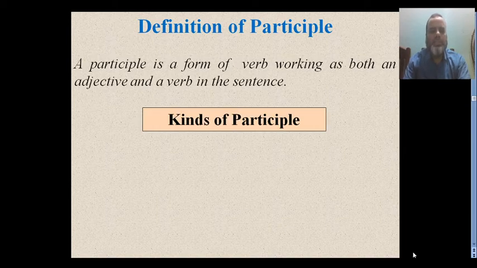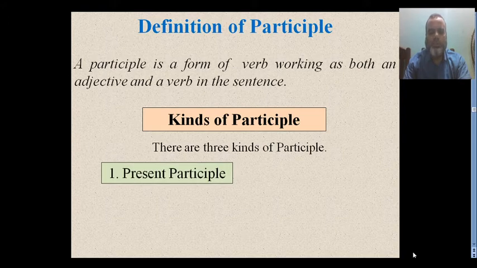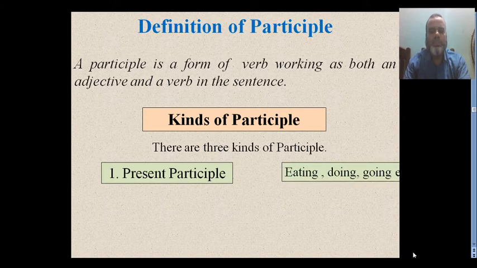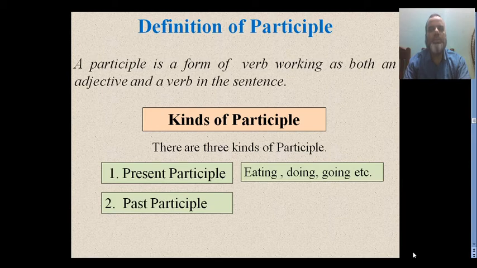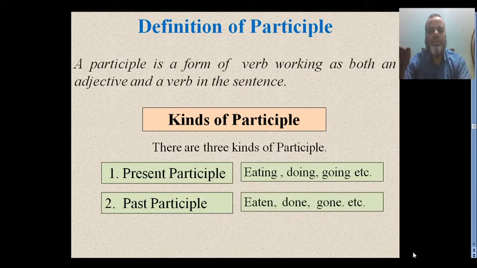Let us discuss the kinds of participle. There are three kinds of participle here. First one is present participle. Let us see the example: eating, doing, going. That means after the present form of the verb, ing is added. Past participle, we know it, the third form of our verb: eat, ate, eaten; do, did, done; go, went, gone. That means the third form.